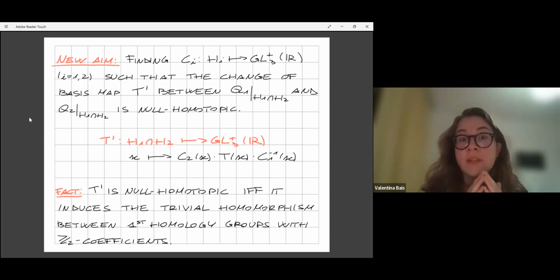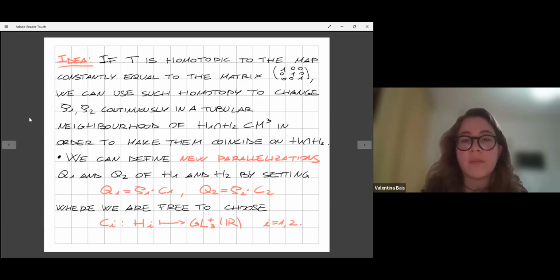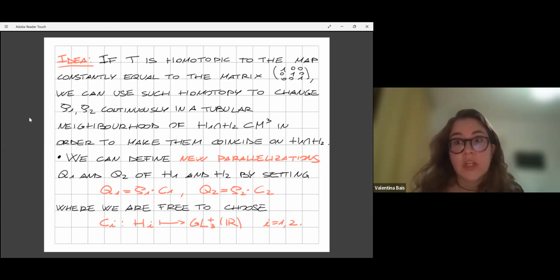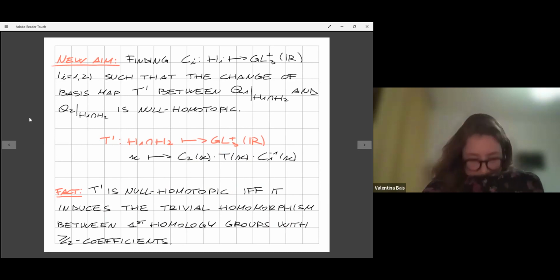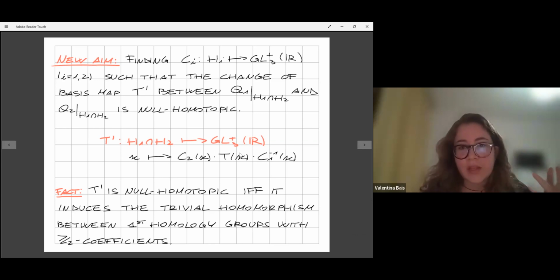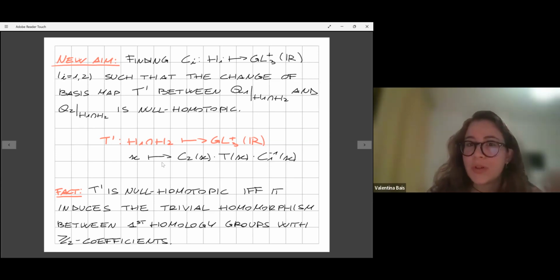I have called this map T prime, and since both Q1 and Q2 can be expressed in terms of the original parallelizations and these change of basis maps C1 and C2, also T prime, by simple computations, can be represented by this pointwise product, where this dot represents the pointwise matrix product. So essentially T prime is completely determined by T, which was fixed by the initial data of the Heegaard splitting and of the parallelization of the handlebodies, and by these two maps, which we are free to change and to choose.